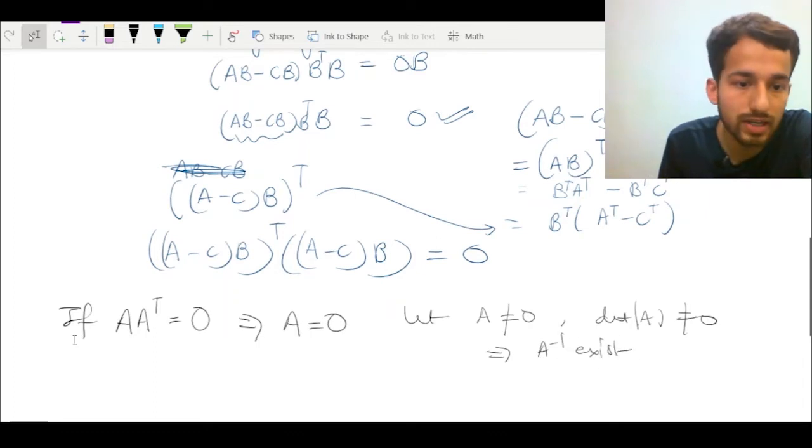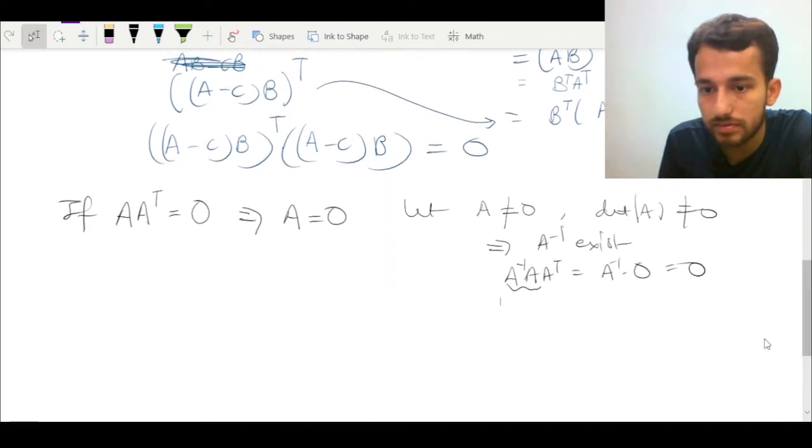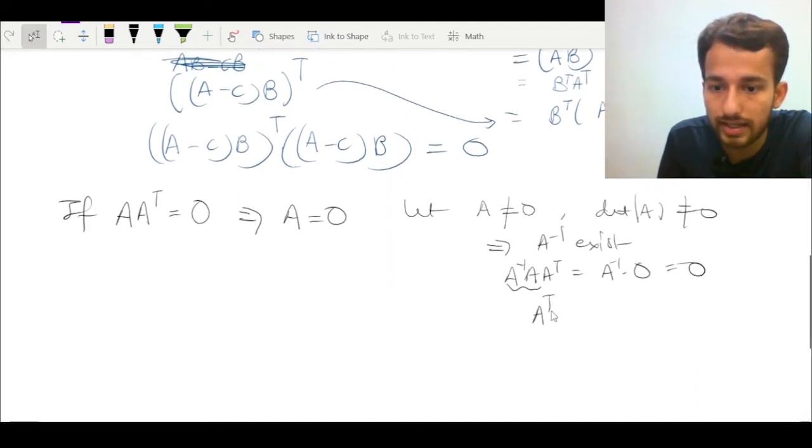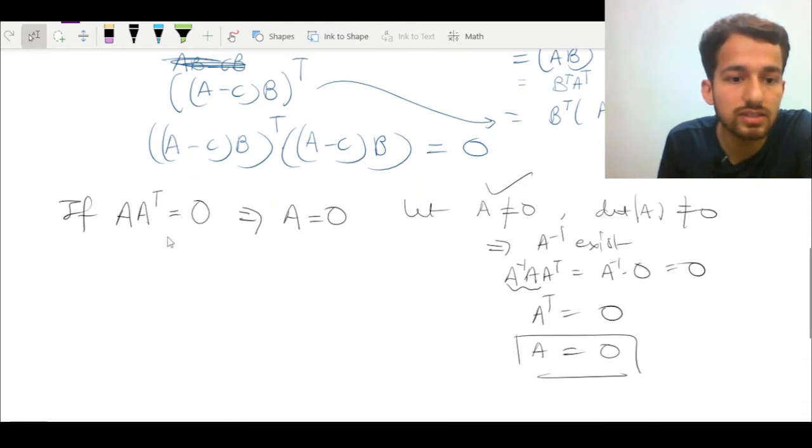We can now pre-multiply this equation on both sides by A inverse, then it reduces to A inverse A transpose equal to A inverse times 0. The right hand side will be the 0 matrix, and A inverse A will be the identity matrix. So the answer will be A transpose is 0. If I take the transpose again, then A is 0. But this is a contradiction to what I have assumed, that A is a non-zero matrix. So it is not possible for a non-zero matrix to satisfy the given condition.